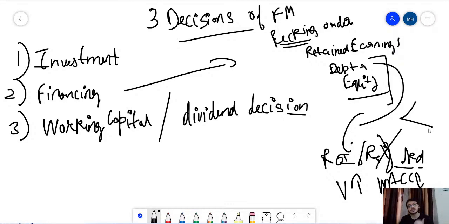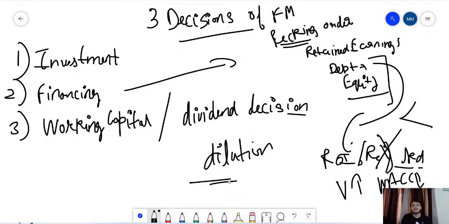Now if the promoters start to do an offer, not like the offer for sale, but we call it dilution. Offer for sale is more used in terms of the IPO of the company, the OFS. And when the company gets listed and the promoters have to sell their extra stake, in that case we call it a dilution.